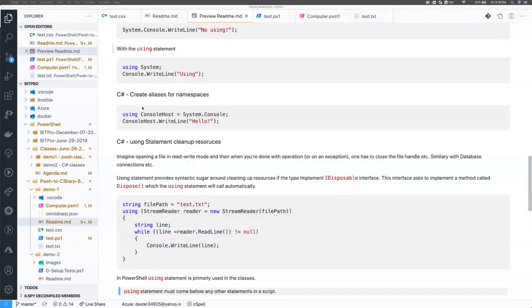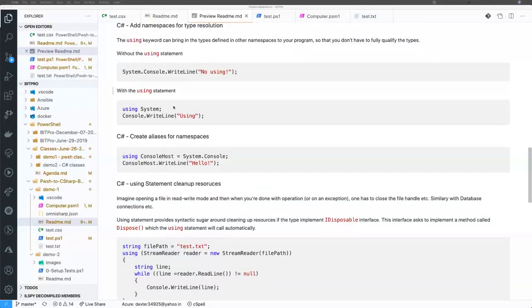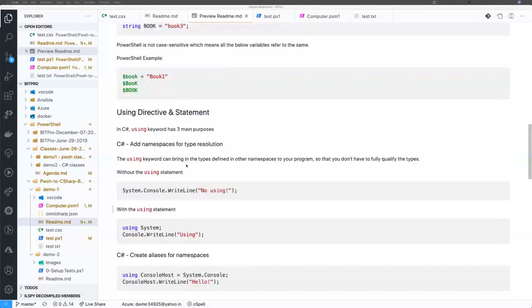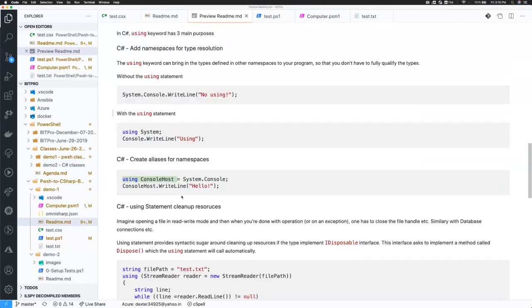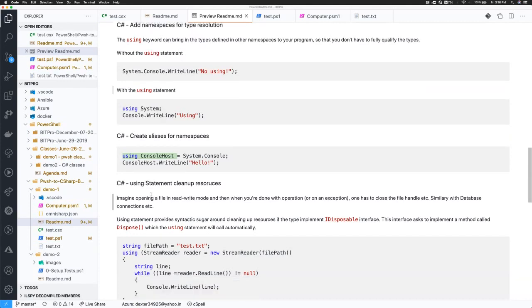So for right now, we have been using the using directive, which is a mouthful to say. Whenever you place this at the very top, using is being used in the context of a directive, and then you just work with your script. But there's another use case of the keyword using. It's also used as a statement, and where it's used as a statement is for automatic garbage collection.